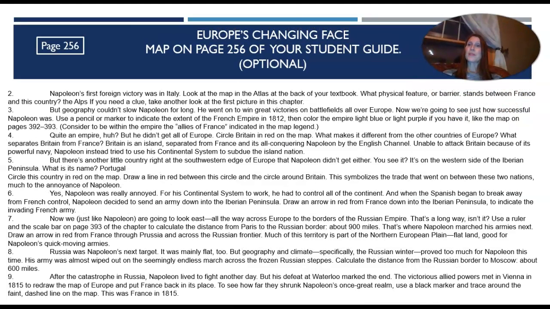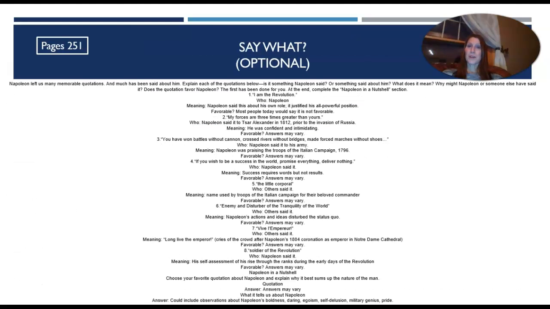And then these are the questions that go along with the map on page 256. Again, you can pause this and use it to answer the questions. I'll go ahead and keep moving through that for this video's sake. This is optional. There was a chart in your student guide. I am the revolution, who said that? And the answer is Napoleon.